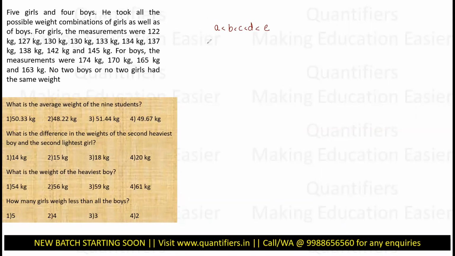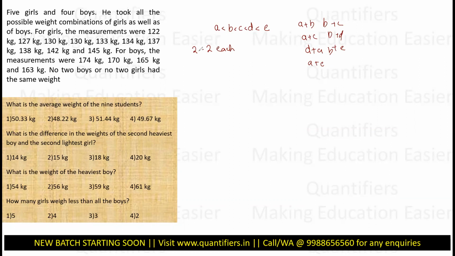Then if I am adding them in combinations of 2 each, I will have a lot of combinations. For example, A plus B is one combination, A plus C is one, A plus D is one, A plus E is one, then B plus C, B plus D, B plus E, and so on and so forth. Basically, 5C2, there will be 10 combinations.